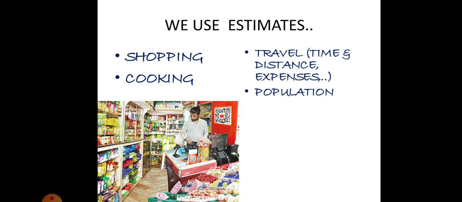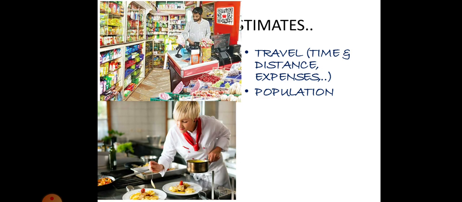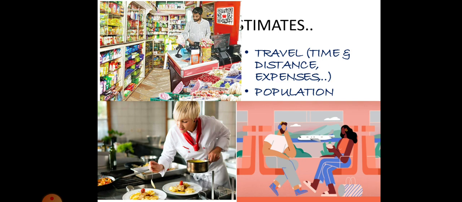Now, while shopping, suppose we are in a supermarket and we are just picking up some things. So, we do a mind calculation and estimate what will be the total amount of the things that we pick up, so that we can estimate the total budget of our purchase. In cooking, while preparing a dish, suppose it is written it takes 15 to 20 minutes, so it may be anywhere nearby 15 and 20. So we are just guessing it. It may be nearby.